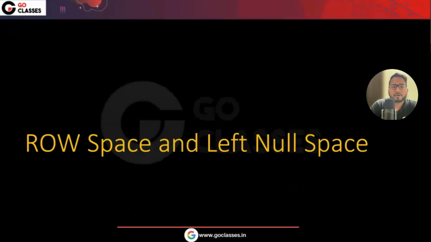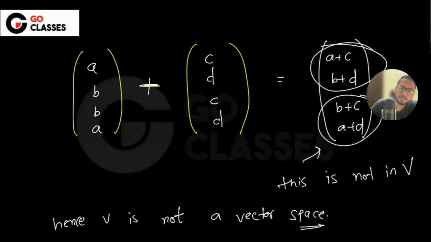Okay. So there are two more spaces, which are the row space and the left null space. We have seen the column space of A, which means whatever space these columns are spanning is the column space of A. We have seen the null space of A also.